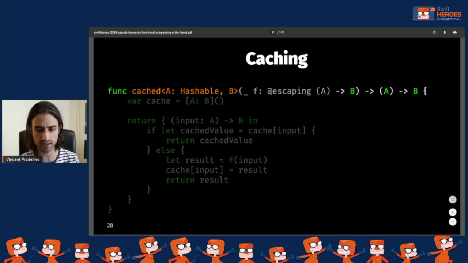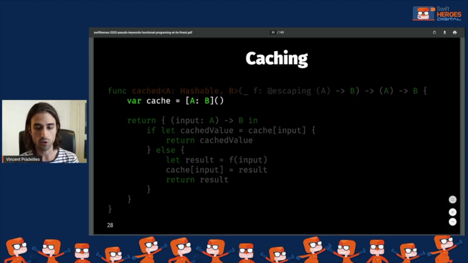And then you can see that this cache function takes one argument. So it's a function from A to B, and it returns a function from A to B. So when you look at the signature already, you can quite understand how it works. We are going to give it a function from A to B. It will add a caching logic around it and return this new function that is still from A to B, but this time it contains a caching logic. So now, how do we implement this caching logic?